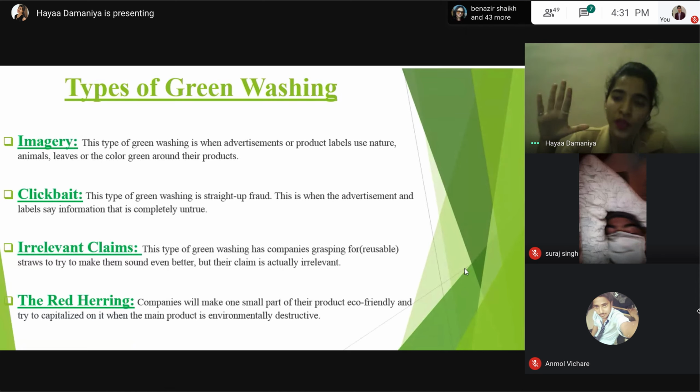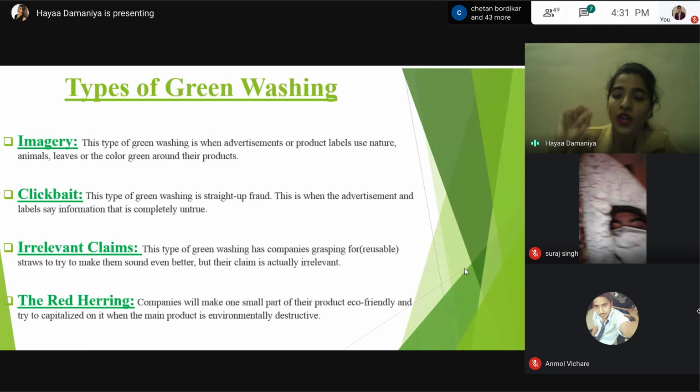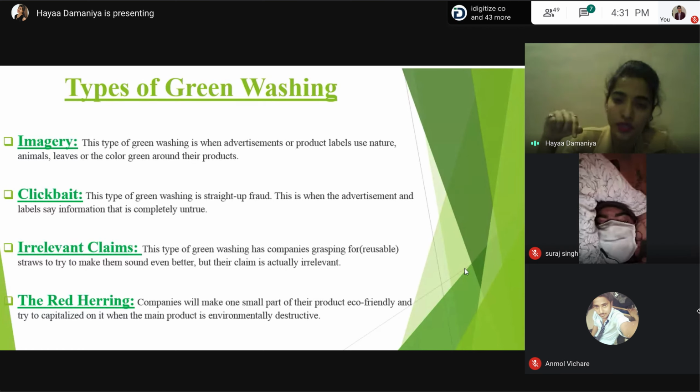This is greenwashing. For example, the paper company Geo Paper Company claims that they were using 40% recyclable content in their product. But in reality, they are not even using 0% recyclable content in their paper. So what they did is just clickbait greenwashing.